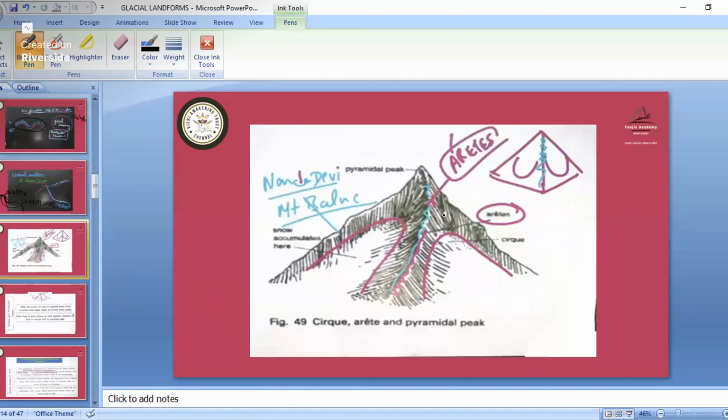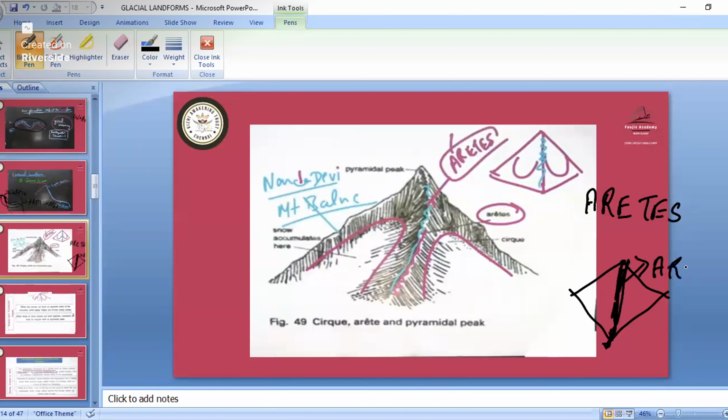Then first we'll see arete. Arete is an erosional landform. So what is happening in this arete? Suppose this is the mountain. There is movement of glaciers, and from here it is melting, so some particles settle down here. When they settle down here, this part is known as the arete, and this upper part is like a pointed tip. This part is known as the horns. Then we will also study the U-shaped valley.